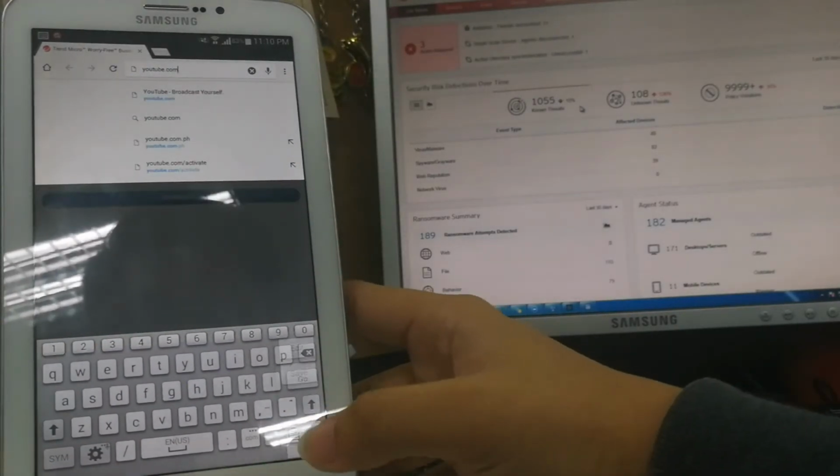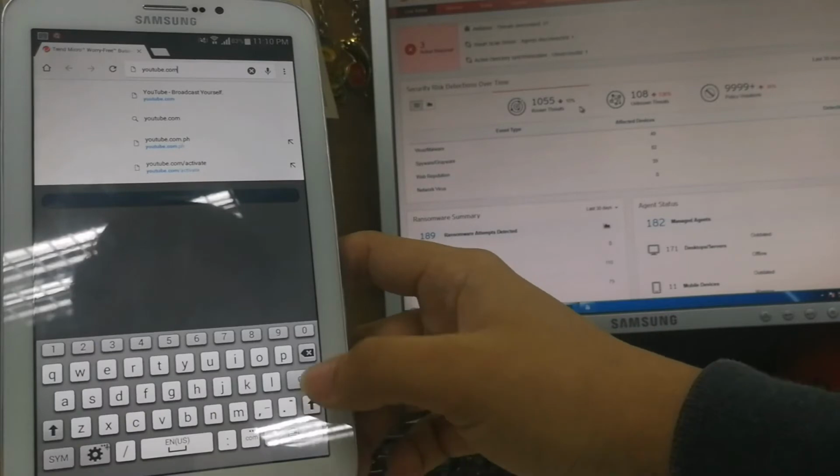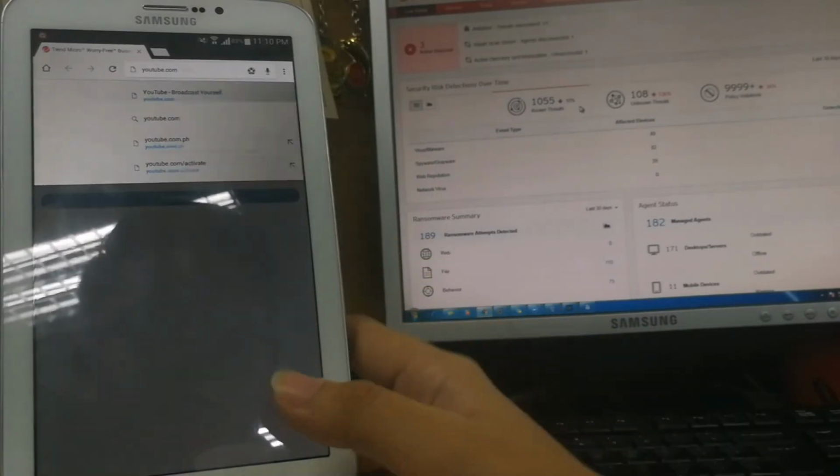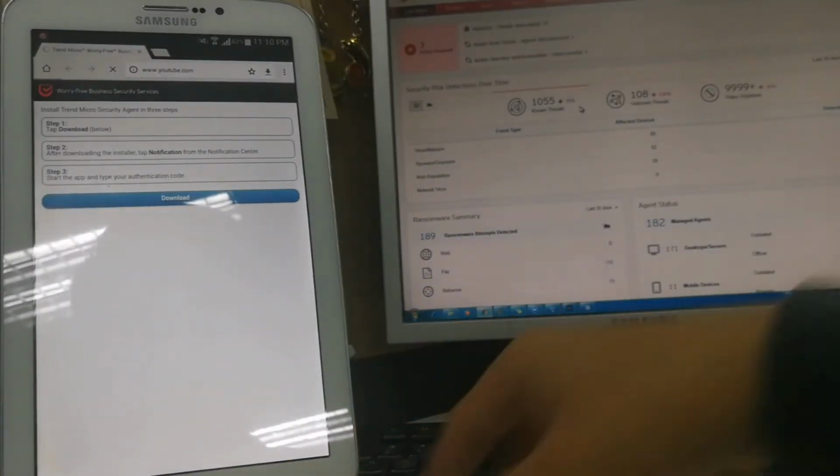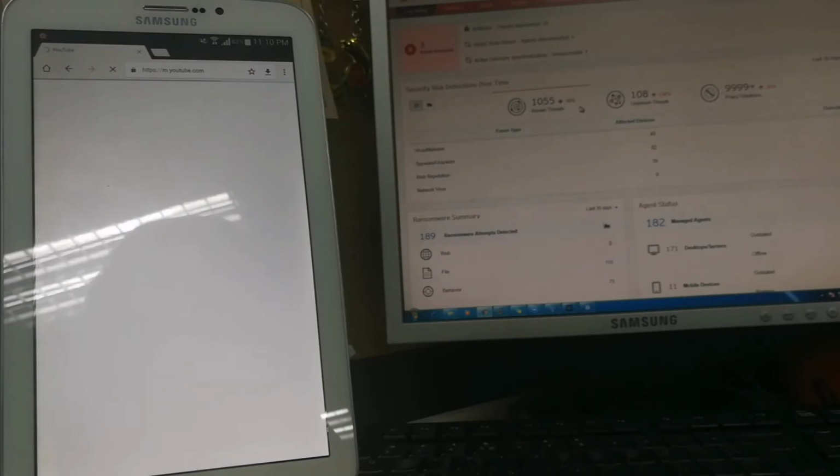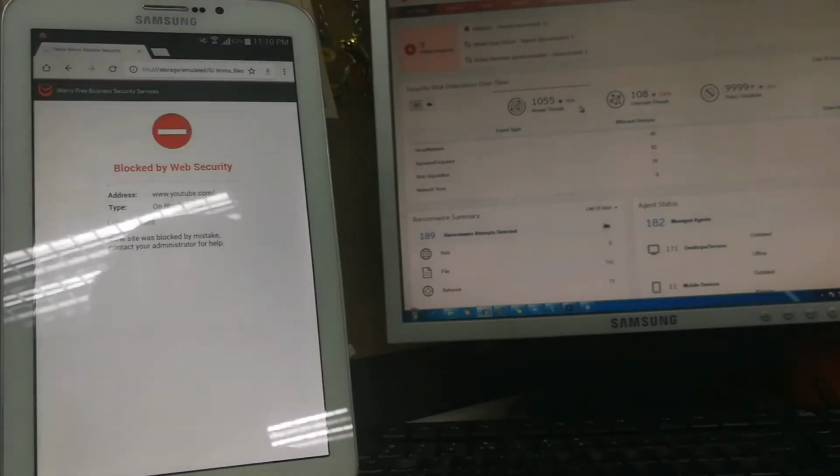Go. Oops, there you go. So you can see it's being blocked by our Worry-Free Business Security Services.